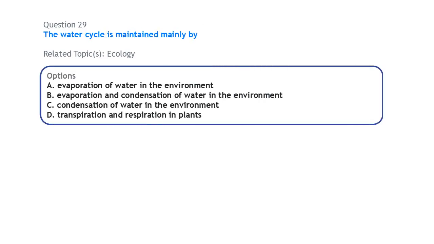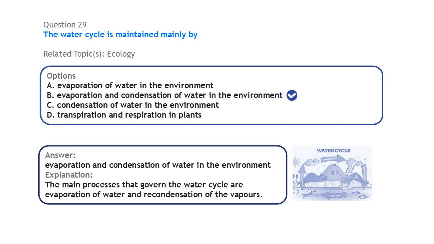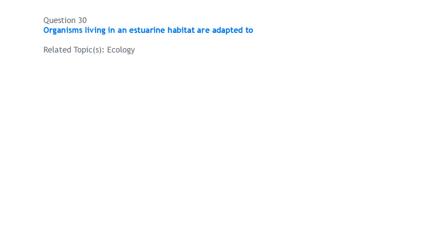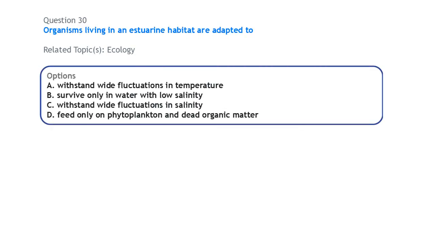Next on ecology, the water cycle is maintained mainly by processes that involve the evaporation of water and the condensation of water. Evaporation and condensation of water are the main processes involved in the water cycle. So every process that we have in the water cycle can be regarded as a process of either evaporation or condensation of water molecules.